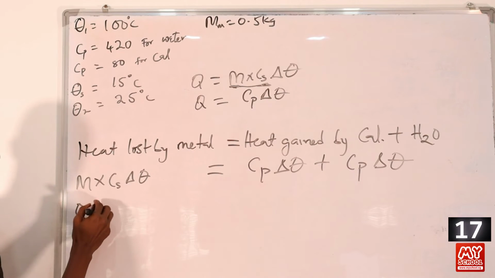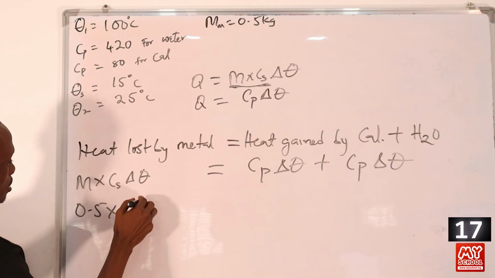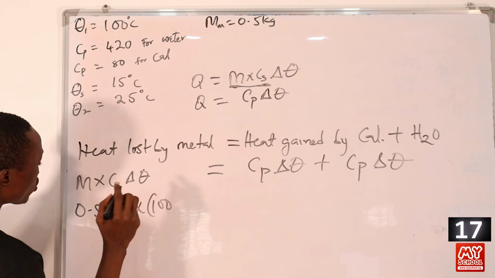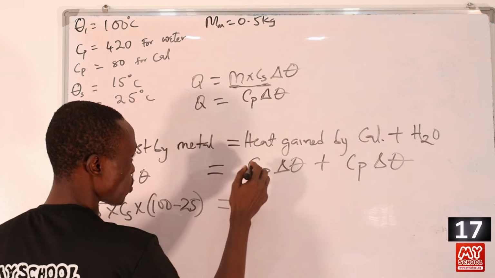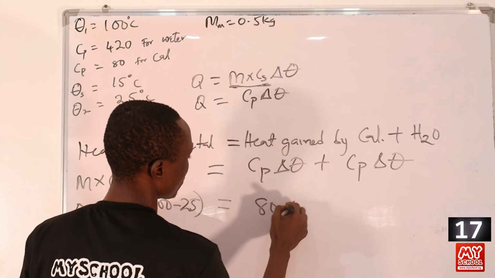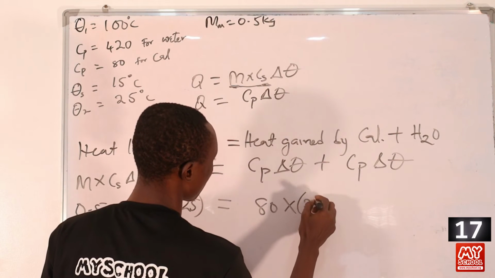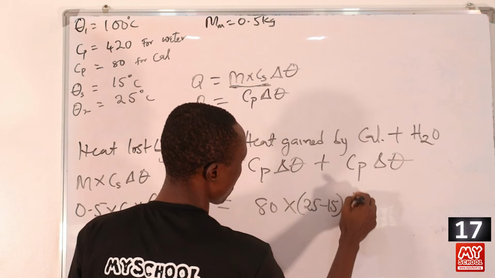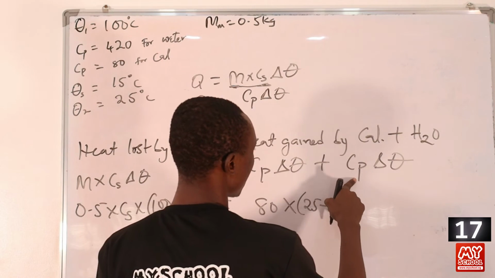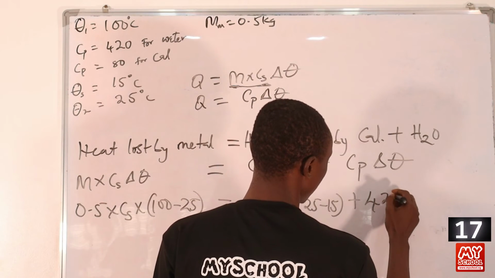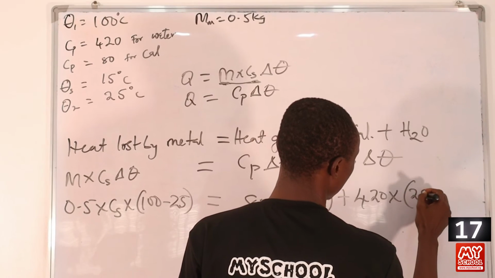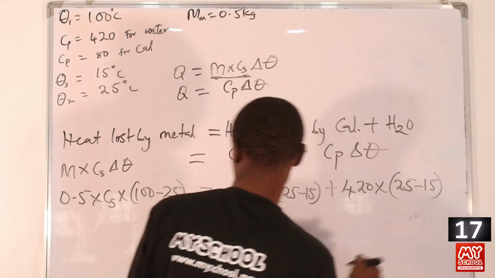So you'll be having 0.5 times Cx, then times the change in temperature, which is 100 minus 25, the final temperature, will be equal to 80 times the change in temperature, which is 25 minus 15, then plus the heat capacity of water, which is 420, times change in temperature, which is 25 minus 15.